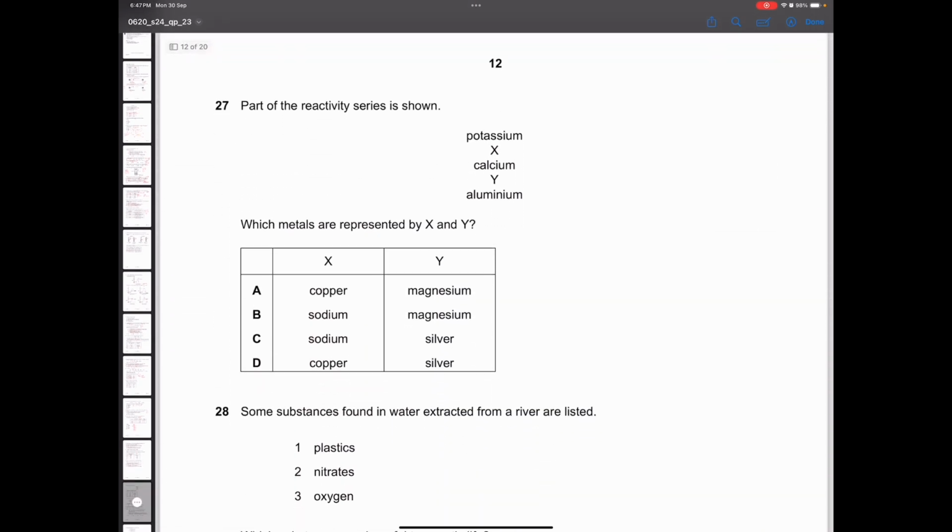Part of the reactivity series is shown. We know the reactivity series. They have shown you potassium, calcium, aluminum. So sodium must be there, magnesium must be there. So option B is the correct one.